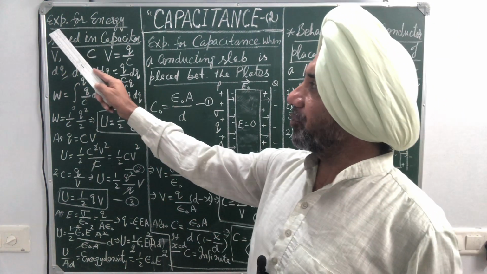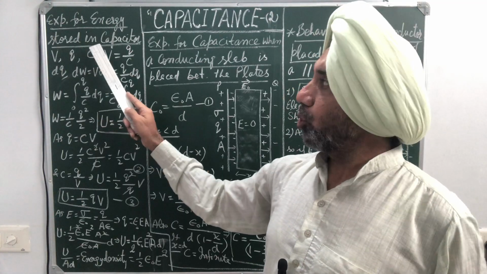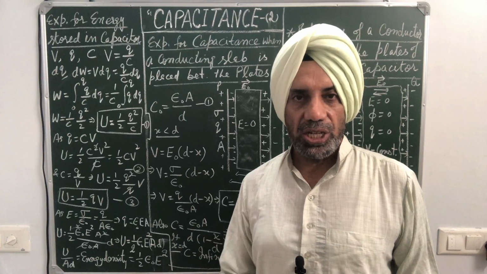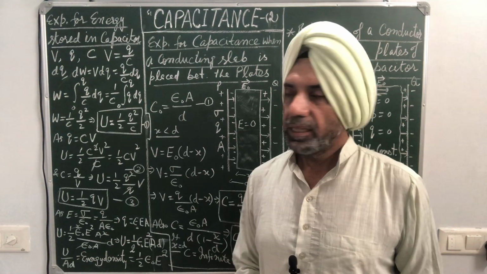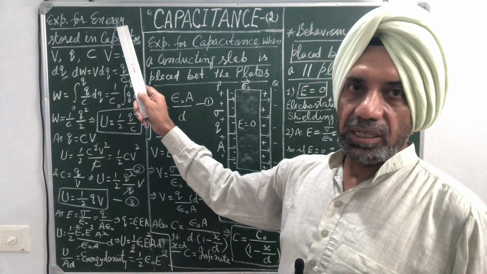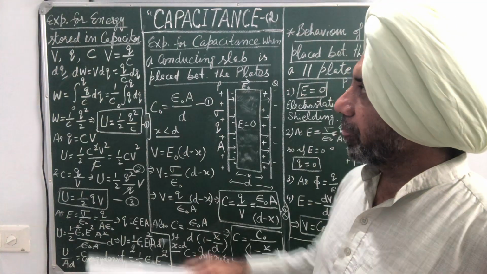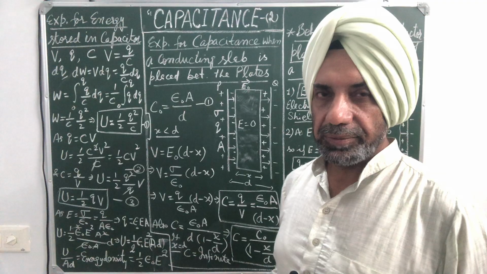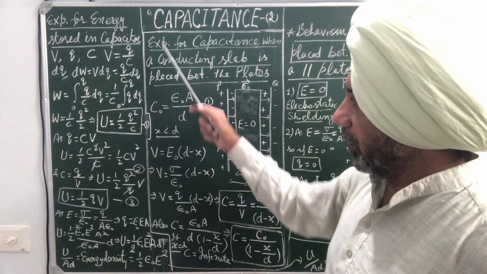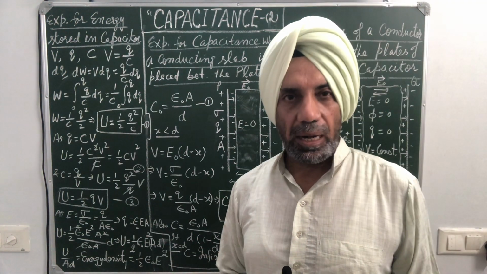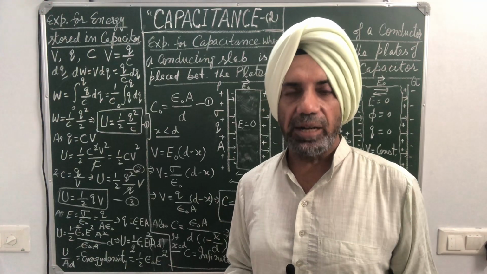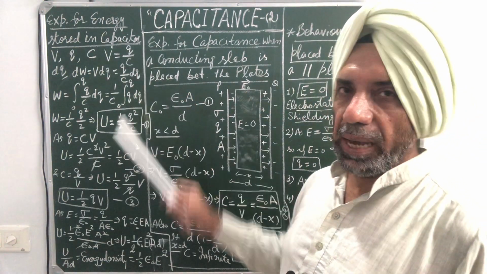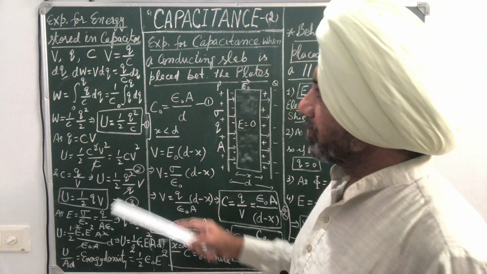Now we derive the expression for energy stored in the capacitor, because when a body is charged, work has to be done. So when a capacitor is charged, work has to be done. So, the expression for energy stored in a capacitor, a parallel plate capacitor, we are talking about the parallel plate capacitor. Capacitors may be parallel plate capacitor, spherical capacitor or cylindrical capacitor. But in your syllabus, we have discussed only parallel plate capacitors.